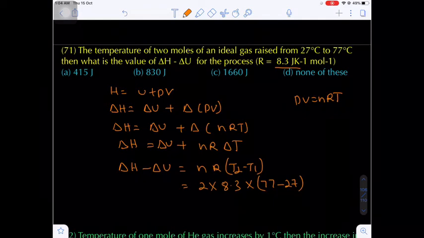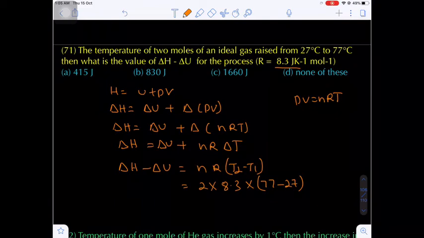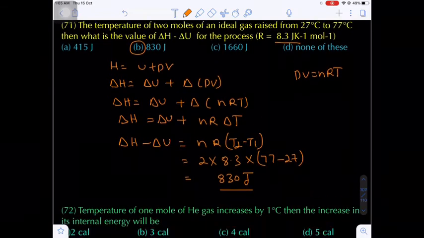Remember, here we are calculating the difference, so no need to convert into Kelvin. Even if you want to convert into Kelvin, plus 273 minus 273, by subtraction both the 273 will get cancelled. Are you getting my point? So this will be the answer, 830 joule. 830 joule, that will be option B.